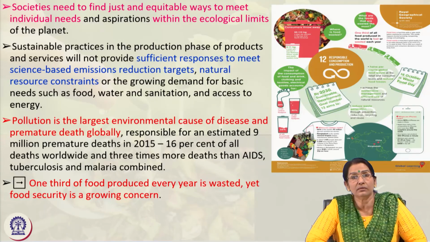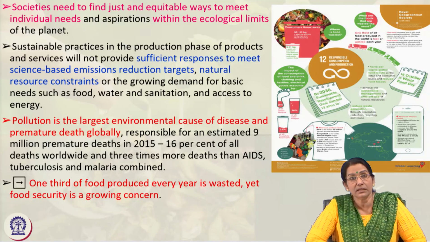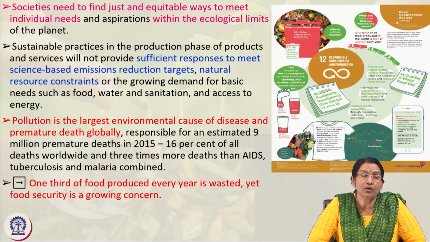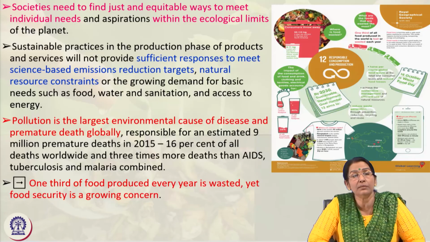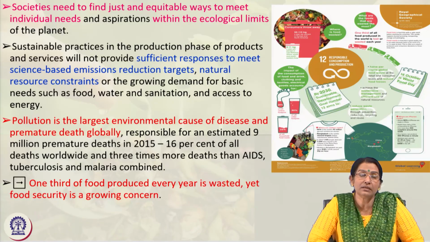So, we must distribute as much as possible among others. If you can afford to purchase it, then we must take care of the section of society who are deprived, who are not getting this opportunity. That is one thing, and the second thing is that energy also we should use sustainably, and the third thing is how we can minimize the waste products in our individual households, and how can we effectively manage the disposal of our household wastage in a biodegradable way.